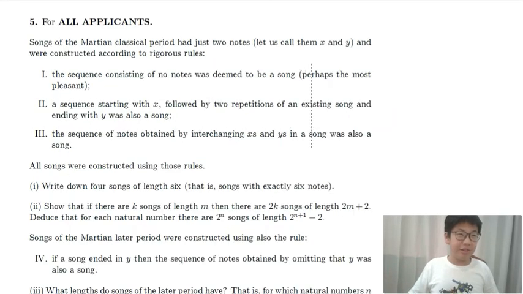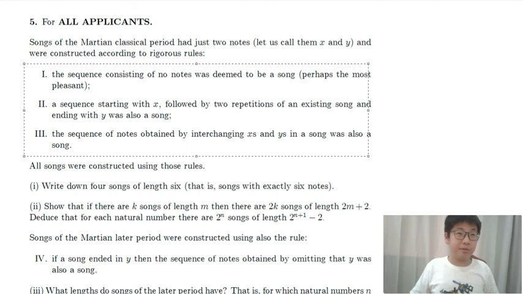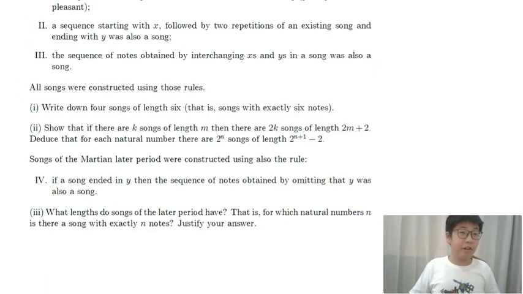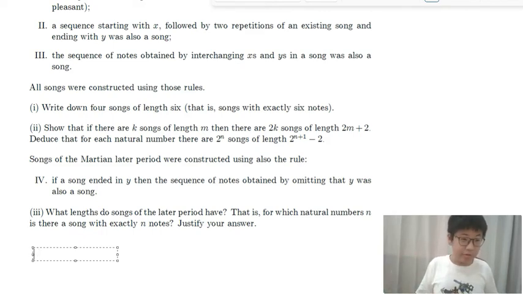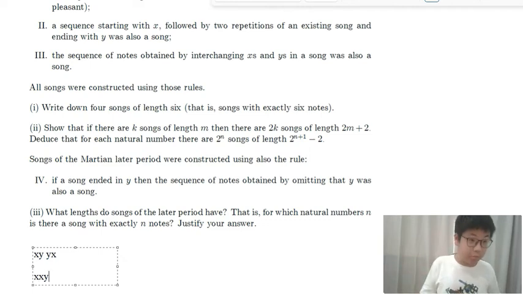And look, there are 3 rules to create Martian music. Write down 4 songs of length 6. So there is the null song, the song with 0 notes, and then we will have 2 songs of length 2, xy, and we can interchange to get yx. So this means we can repeat these 2 songs twice inside x and y: x, xy, xy, y, and xy, xy, xy.